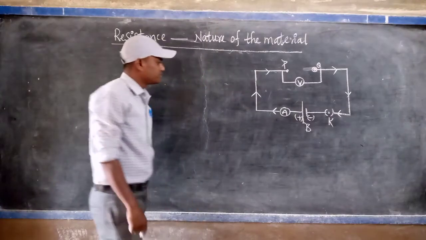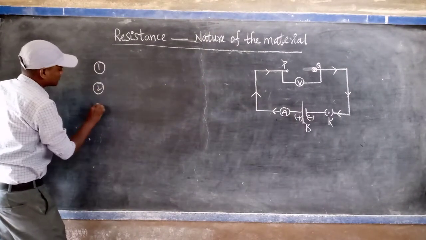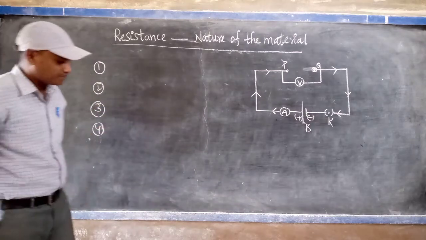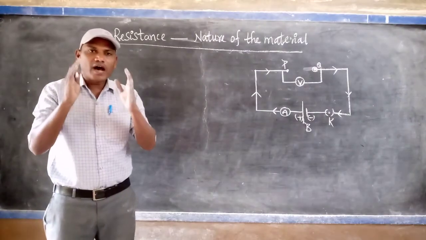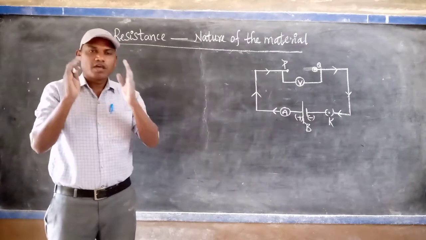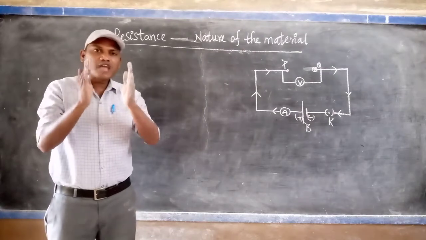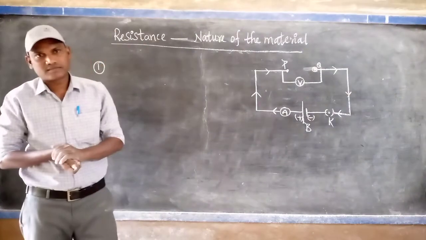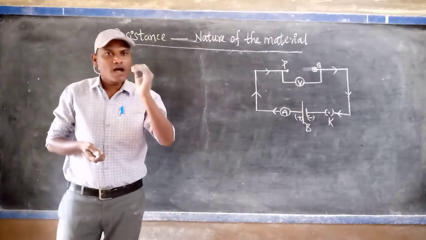Now listen very carefully. Mainly 4 or 5 points are there. First of all, you collect the same dimensions of 3 different materials like silver, copper and aluminum.